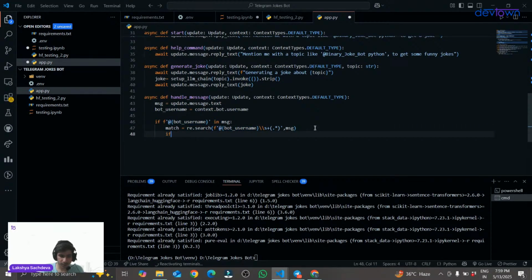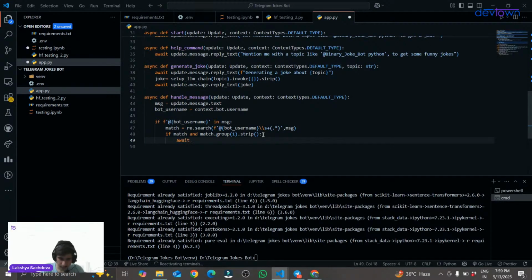Okay, so the next statement will be if match, and I've stored this in match. If match and match.group(1).strip(). If the username that I have used for my joke bot and the username that I have called are the same, this will just check this. Okay, if both of the usernames are the same or not, then it will generate me a joke.